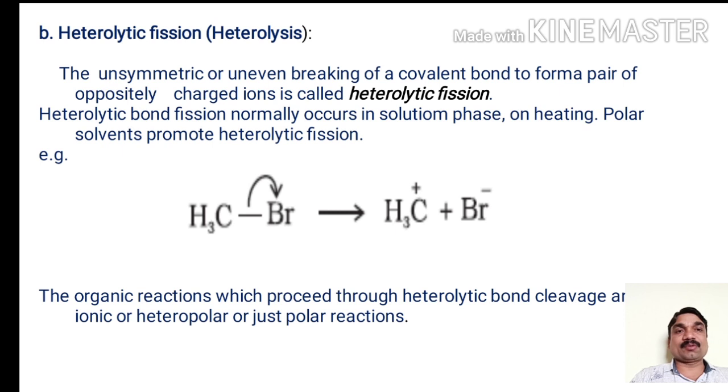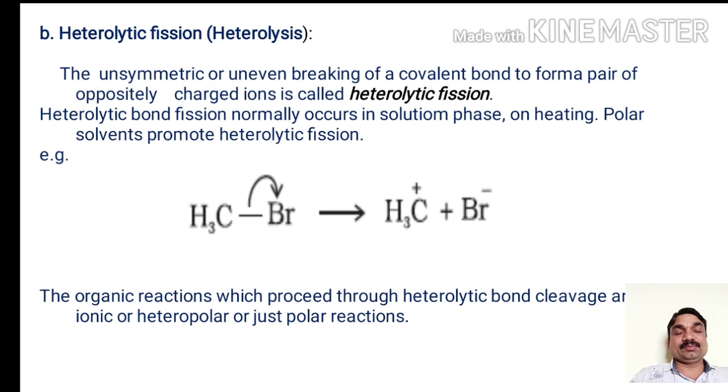Electronegativity is the property of an atom of an element to withdraw the bonded electron pair towards its side. The bonded electron pair between bromine and carbon is withdrawn towards bromine due to its high electronegativity, so the bromine atom acquires a partial negative charge and the carbon atom acquires a partial positive charge.